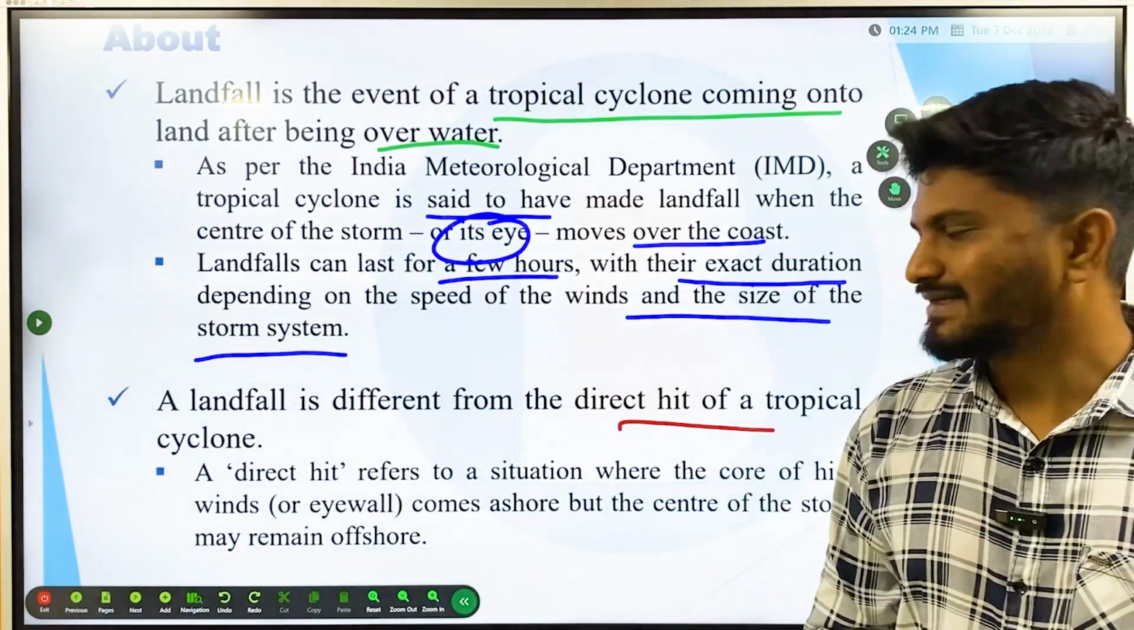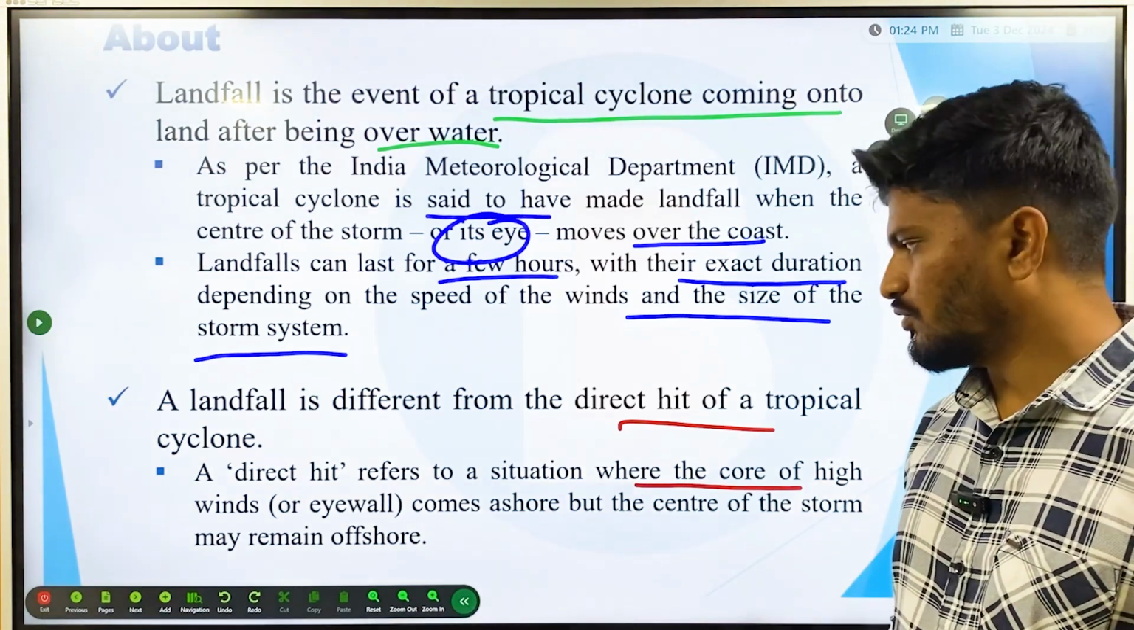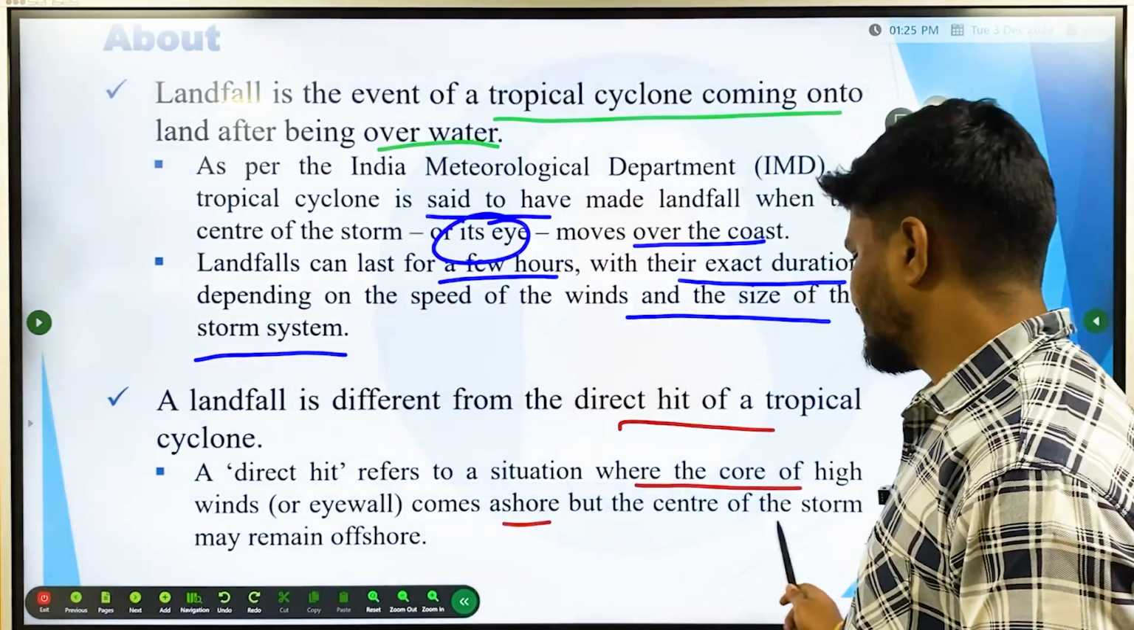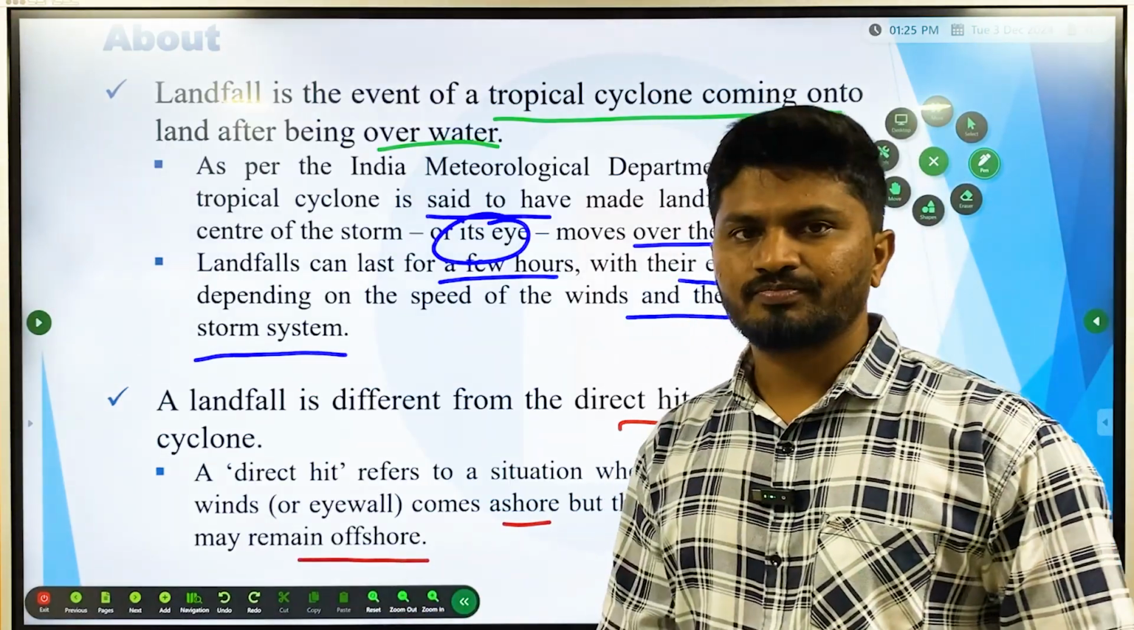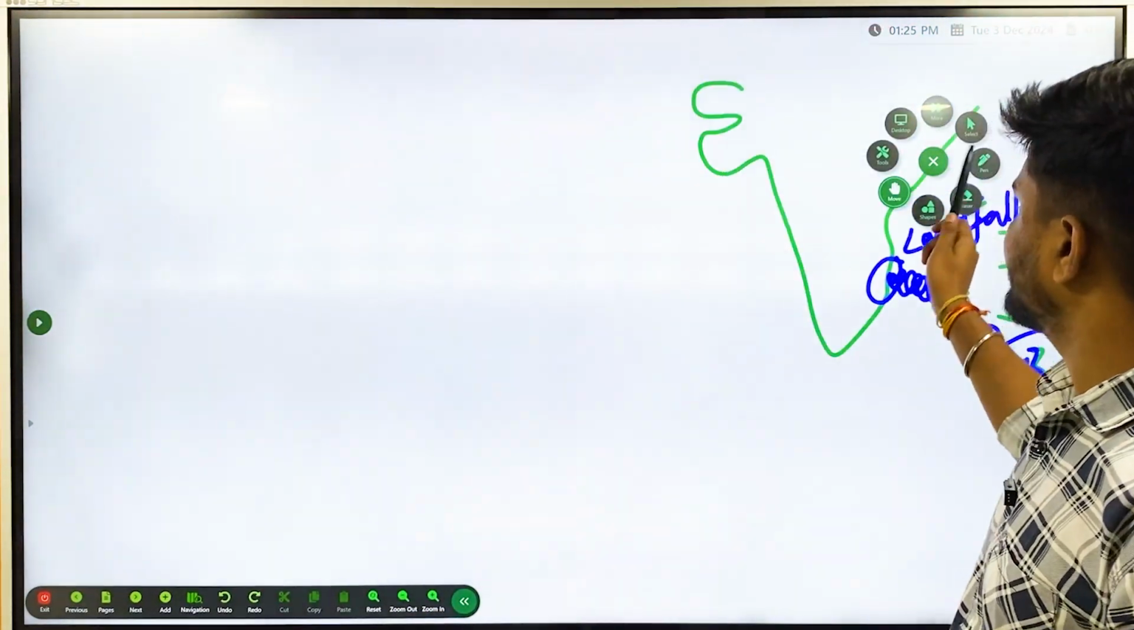A direct hit refers to a situation where the core of high winds, or eye wall, comes ashore, but the center of the storm remains offshore. Here you have to know about the structure of a cyclone. I'll just briefly explain the structure.